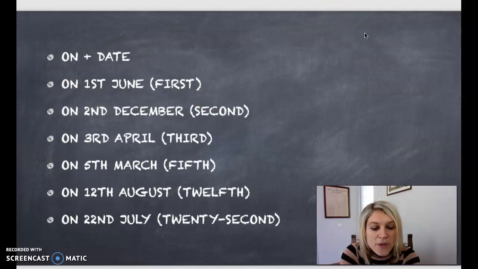We use the preposition on with dates. So remember, in with years and on with dates. And to express the date in English, we use the ordinal number. So we say on 1st June, for example, I was born on 1st of June, on the 2nd of December, second, don't say second, it's second, on the 3rd of April, so that's third,